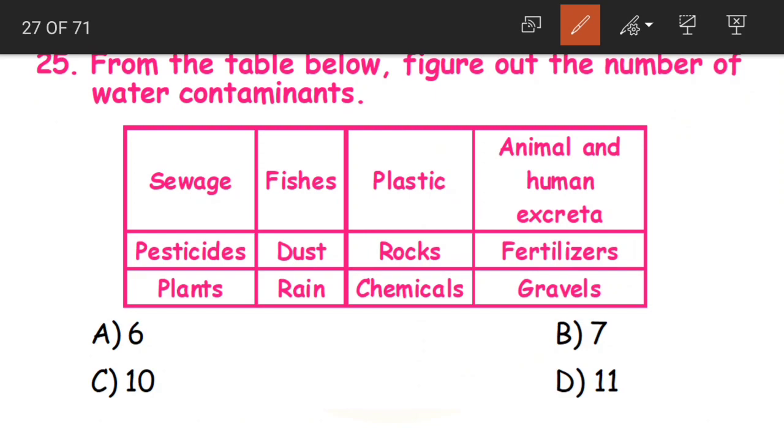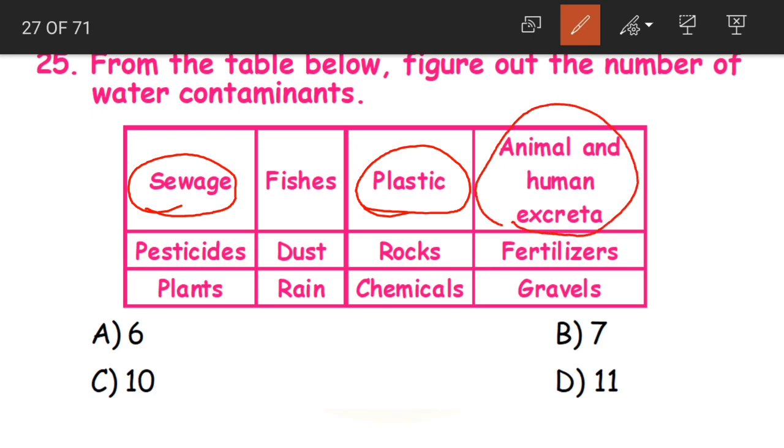Like we have to figure out the number. And sewage. Sewage is nothing but all the waste water dumped from the houses and also the industries and all that, and all the garbage. This is one pollutant. Plastic is again a contaminant.